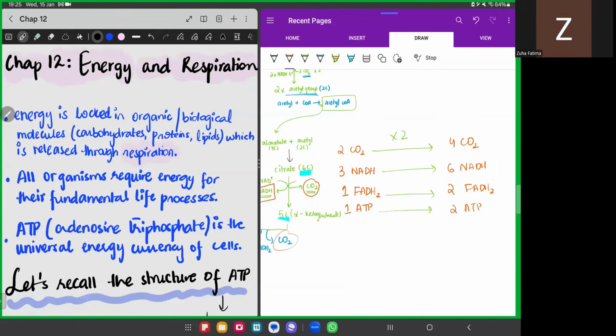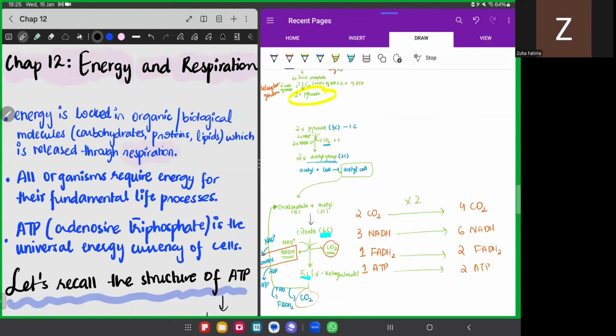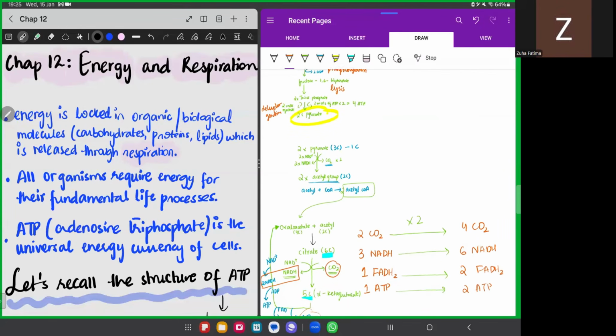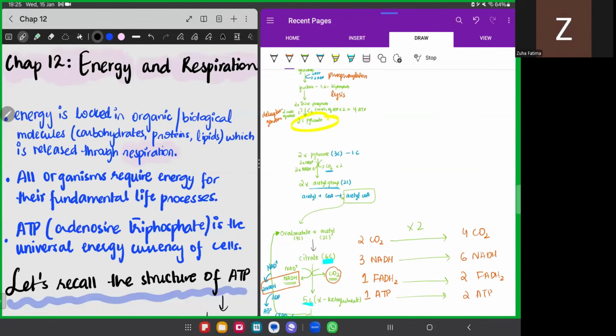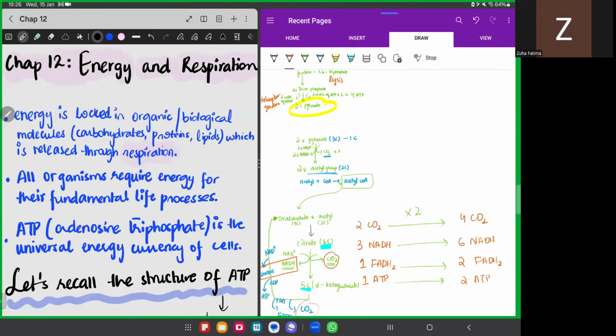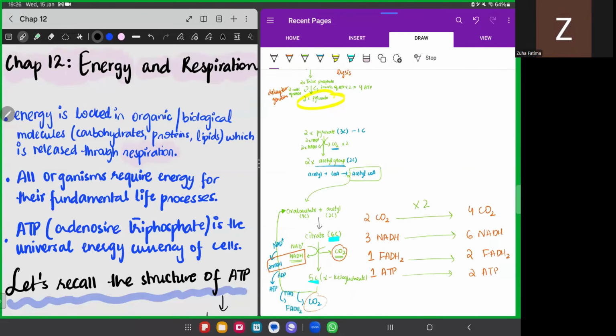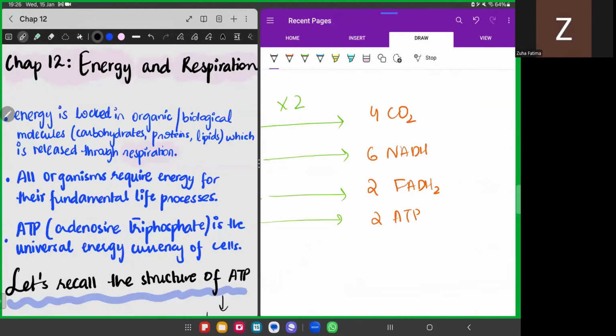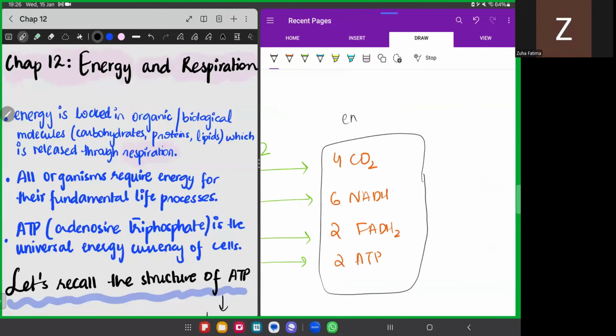So this is what we had done in yesterday's class. Are we all clear on this? Can we proceed to oxidative phosphorylation? Perfect. Okay. Now, this is what was formed at the end of Krebs cycle.